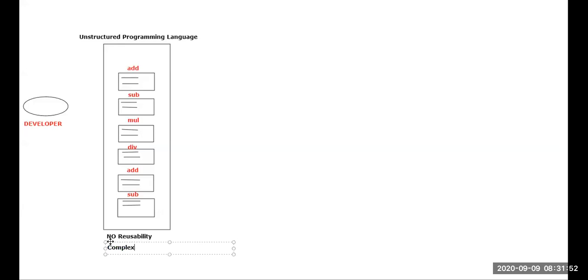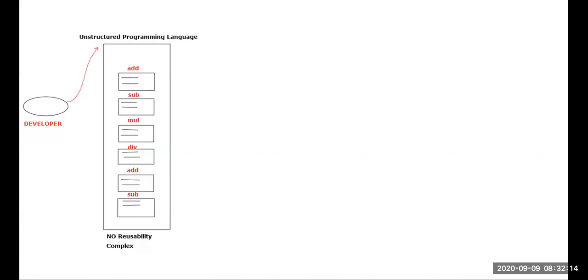That means again and again I have to write. That is the reason, when it comes to the unstructured style of writing, no reusability, and it is very complex code. As days progressed, how did developers used to write the code? Listen carefully. Initially as a developer, they used to write the code in an unstructured style of programming, that is, unstructured programming language.